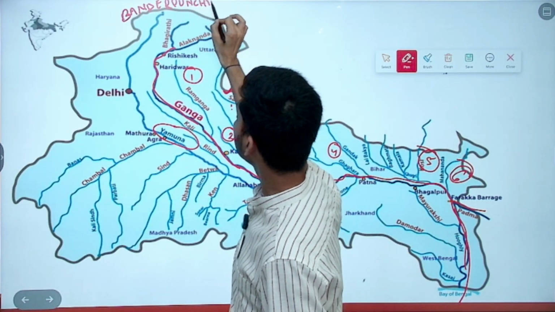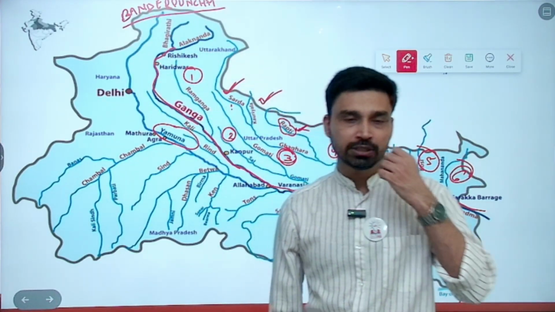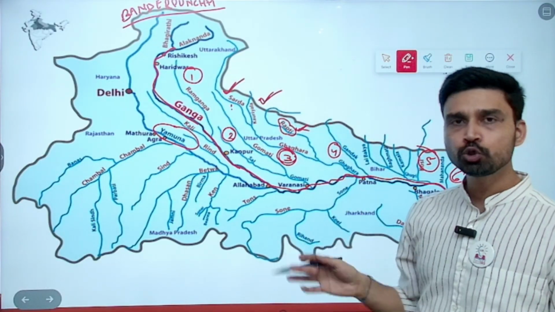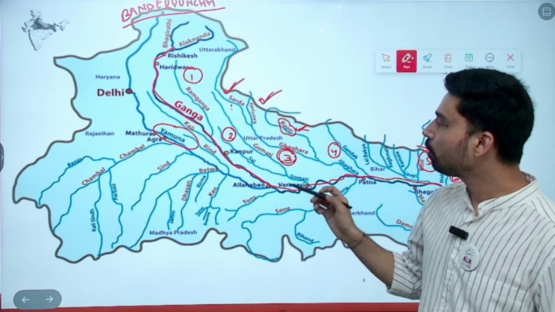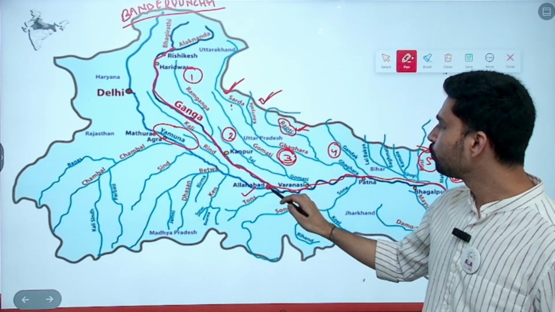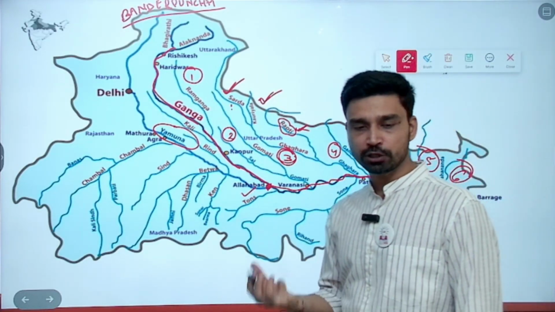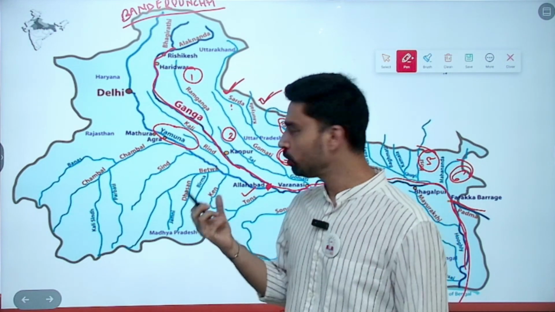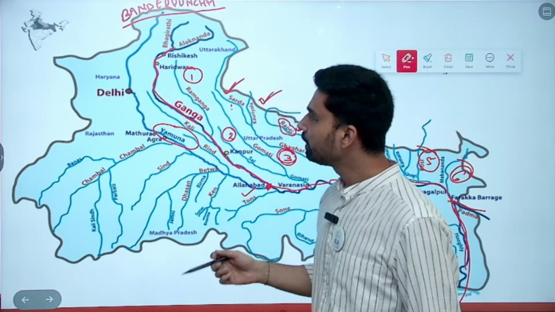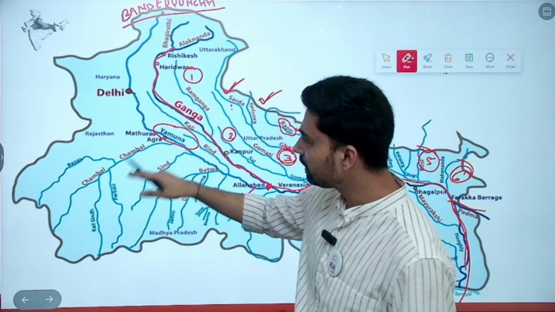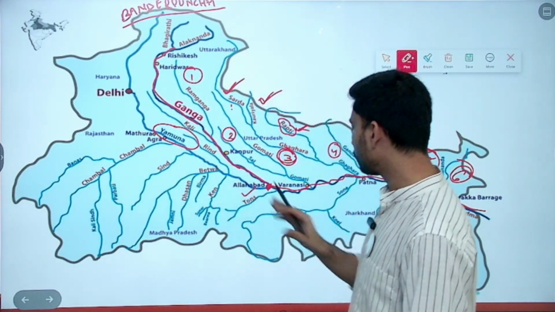So Bandar Pooch Peak, that is part of the Yamunotri glacier. From Bandar Pooch Peak of Yamunotri glacier, river Yamuna originates. It is the longest tributary. It joins Ganga near the place Prayagraj. Modern day it is called Prayagraj; the old name, as you can see, was Allahabad. And Yamuna then further is joined by several rivers like Chambal, Sindh, Kain, Betwa and all that.